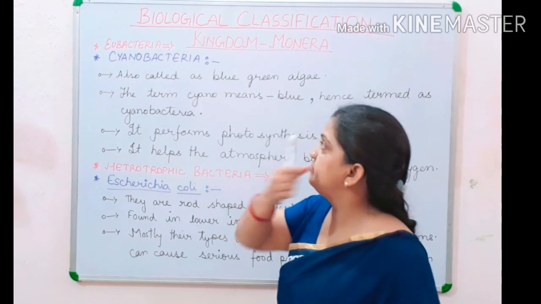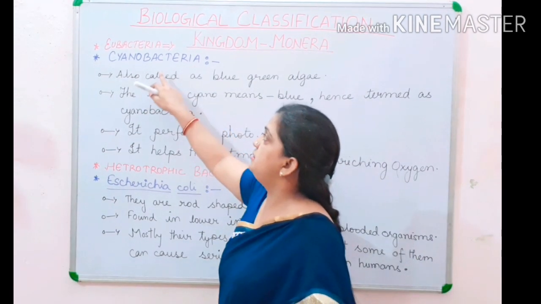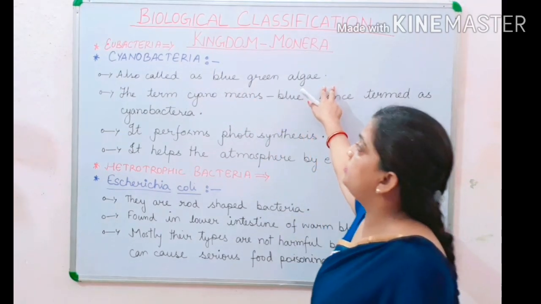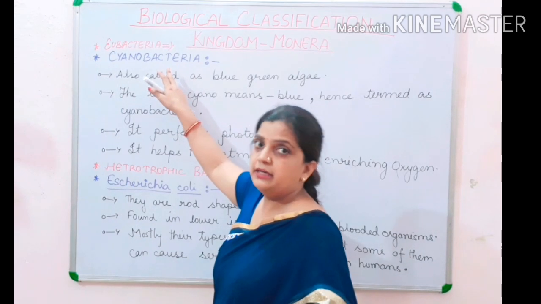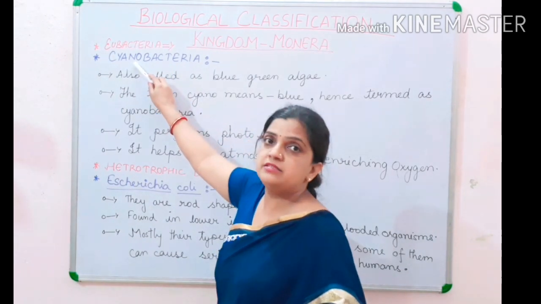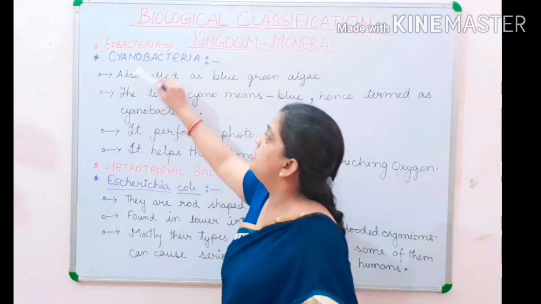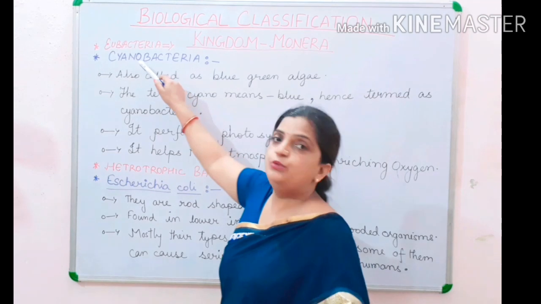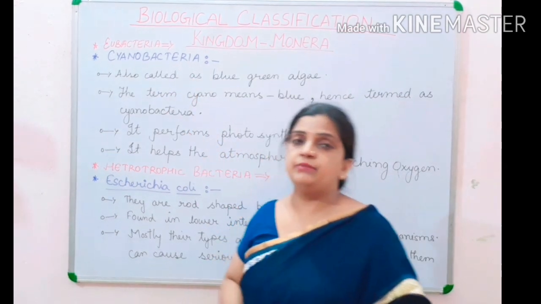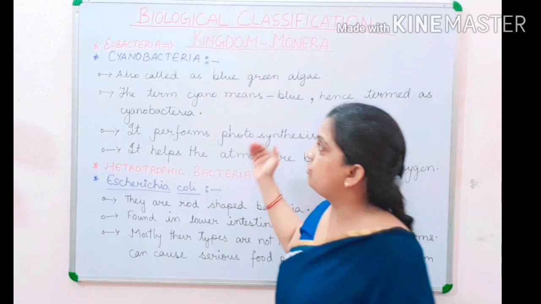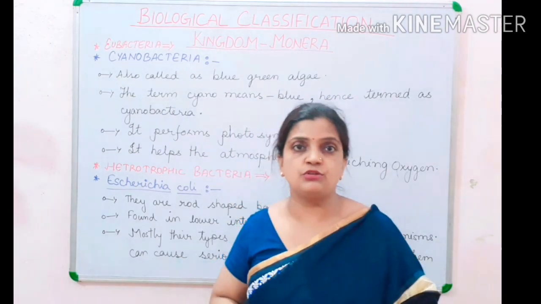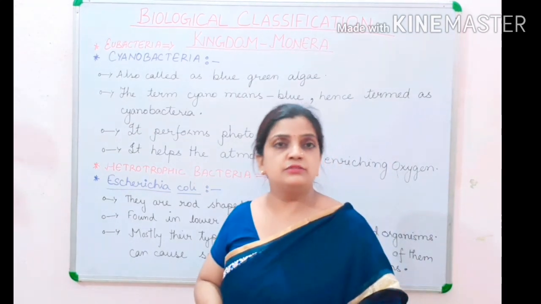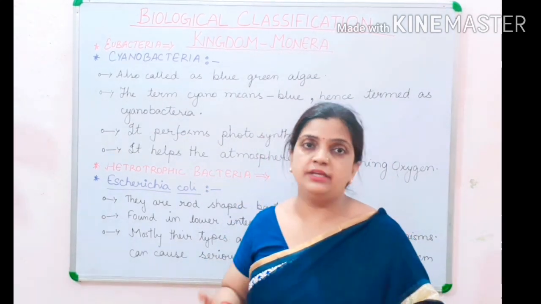Now children, if I begin with cyanobacteria, I told you that this cyanobacteria is also called blue-green algae. Now why is it called blue-green algae? Because the term cyano means blue, blue color. So their color appears blue, so it is called blue-green algae. And children, in my last part I told you that they are a photosynthetic group and chlorophyll is also present, so a slight greenish appearance is also there. So that is why they are called blue-green algae.